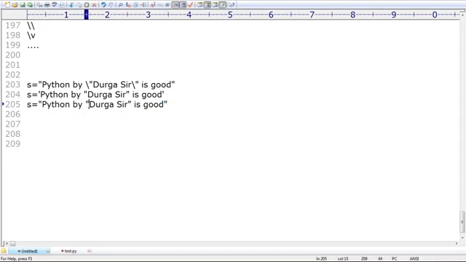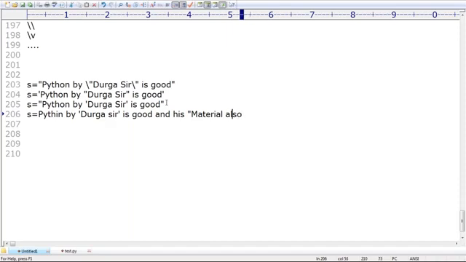If your string contains a single quote, observe that you should be aware of all these options, sir. Are you able to understand, right? Okay, this is possible, no problem at all. Sir, suppose s is equal to, just to take a bit of special care, Python by Durga sir, Durga sir is good, and his material also good.